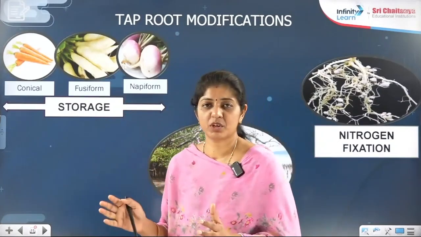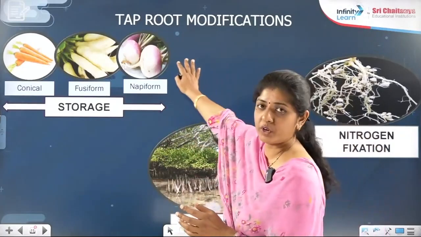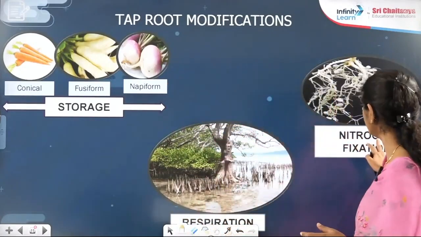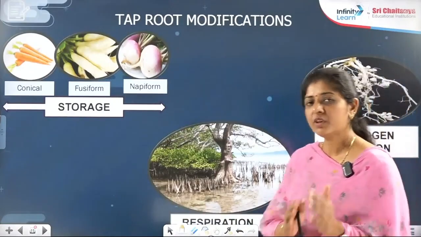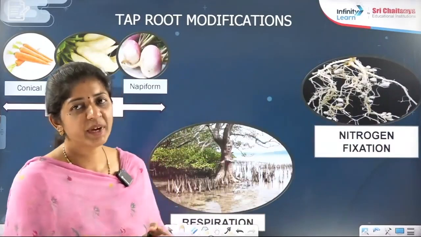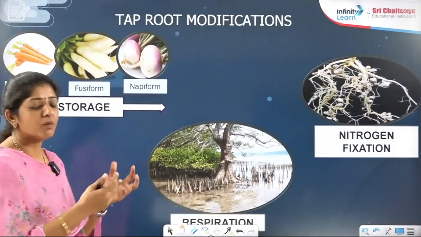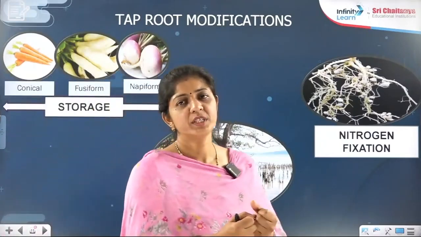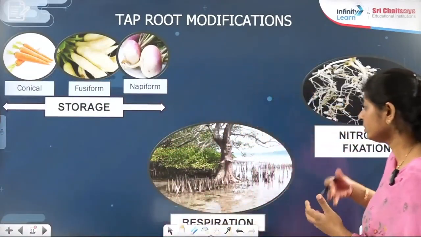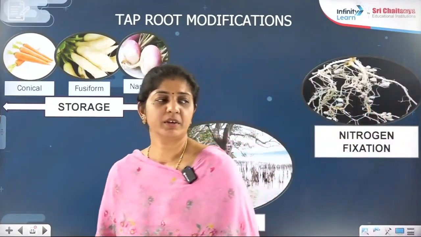Storage in big amount now. Storage of food will be in big amount according to taproot modification, right? Then it is for respiration, then it is for nitrogen fixation. Three functions other than the primary function are mentioned right now on the board. One is the storage, much more now, an ample amount of storage has happened, right? Then after that, respiration for breathing purposes, then nitrogen fixation. Three are there here, right?